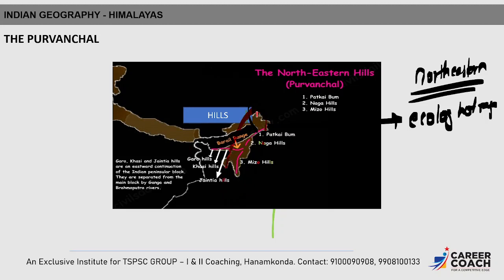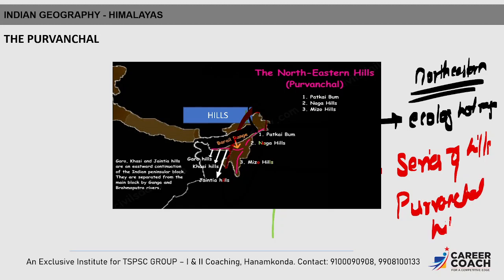Here it forms a series of hills. These hills we call the Purvanchal Hills. Now the Purvanchal Hills are divided into six geographical features.